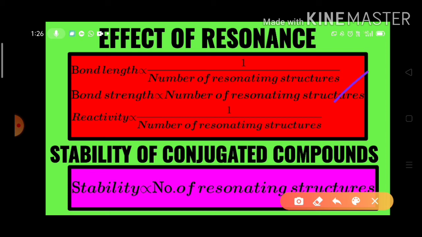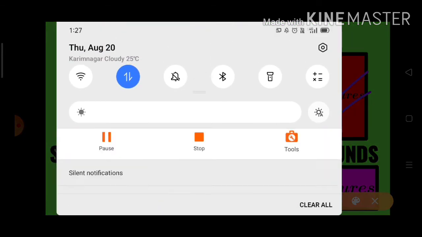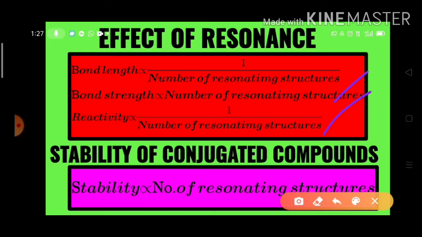And with the increase in the number of resonating structures, reactivity decreases. If the number of resonating structures increases, reactivity decreases. We know very well that with the increase in the number of resonating structures, bond length decreases, bond strength decreases. As a result, reactivity decreases. If the bond strength increases, then the energy required to break that bond increases, no? So then the reactivity decreases.